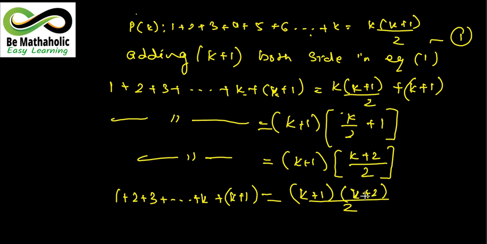Now this k plus 2, I may write this k plus 2 as k plus 1 plus 1, ताकि वो एक टर्म शो करे. What do you mean by this? I have split this 2 as 1 plus 1. Now what does this mean? We know that the sum of natural numbers is what? n into n plus 1 by 2.